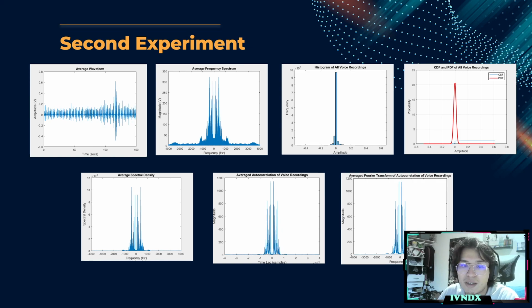Also, we can see clear differences between the CDF and PDF voice recordings. This is mainly because some data was lost while averaging. And one thing that's good to note is that the histogram is quite different, since the last one went up to 10 to the 4. This one goes up to 10 to the 5, which is much higher.